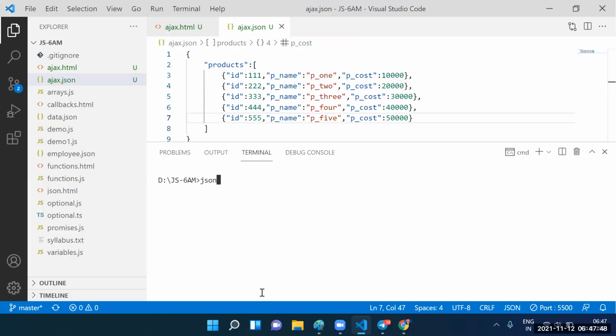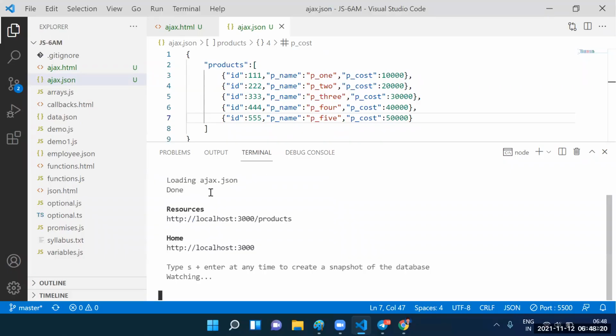JSON hyphen server, JSON hyphen watch. Ajax.json. Does anyone remember this point? JSON server is there. How to deploy this file into JSON server? JSON server with hyphen watch, next one is the Ajax.json. Automatically we can deploy into the server, or not?